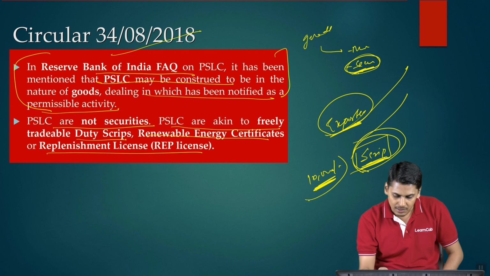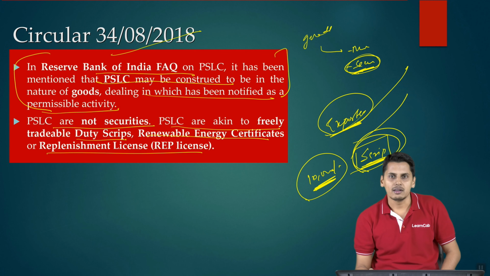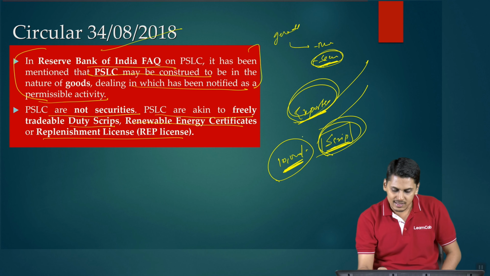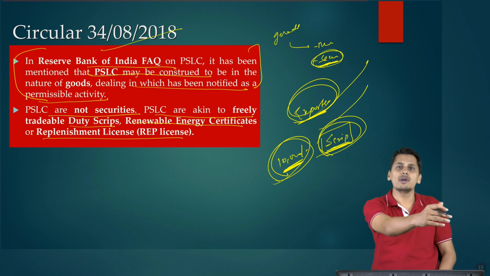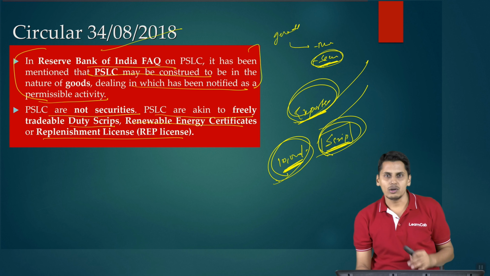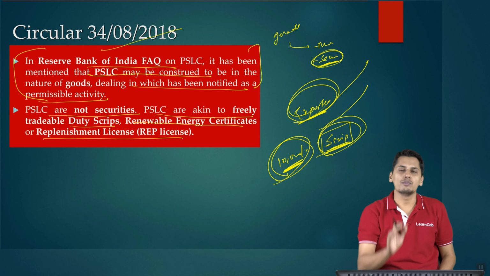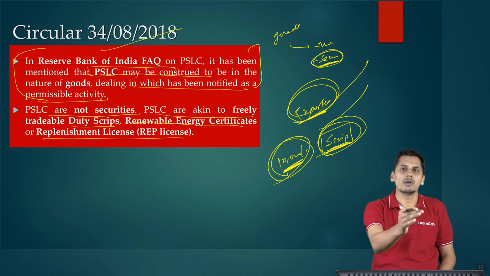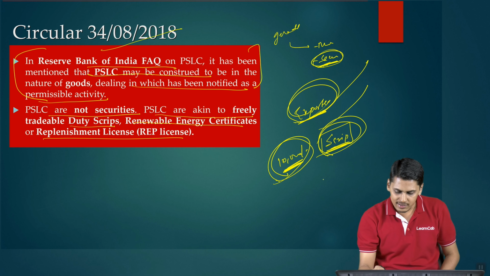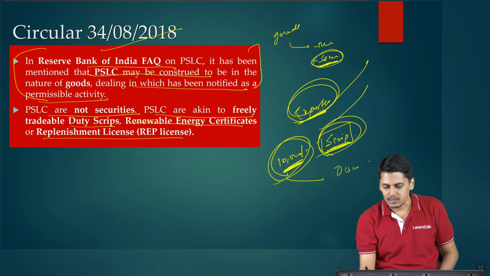So friends, these scrips are freely tradable. This person can sell this scrip worth 10,000 rupees to any other importer who is actually importing goods, and that person, when he is importing goods, can use this scrip for payment of customs duty. And these scrips usually trade at a discount.